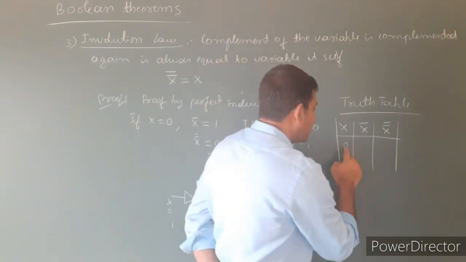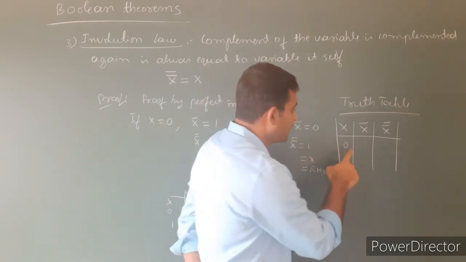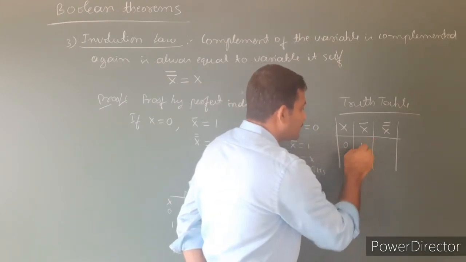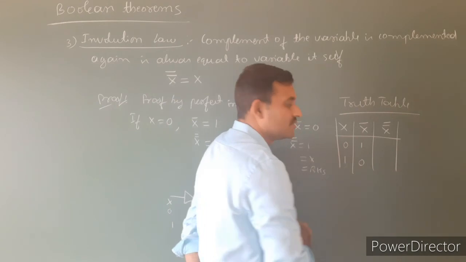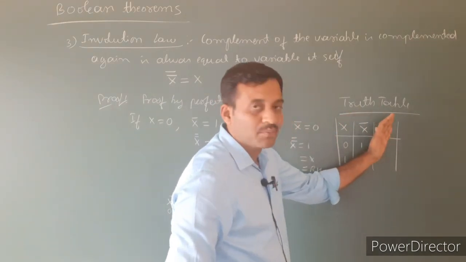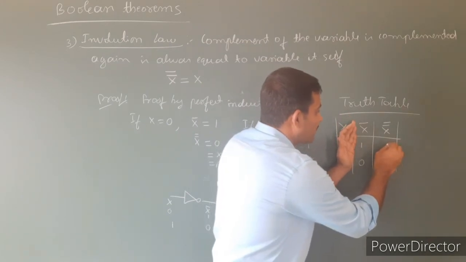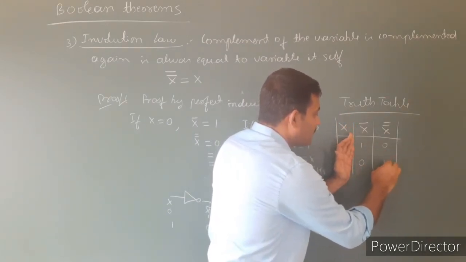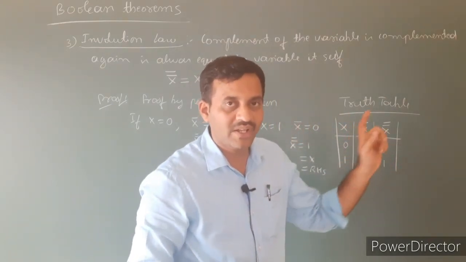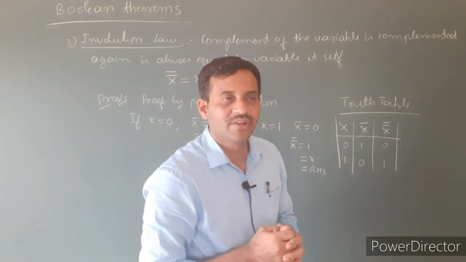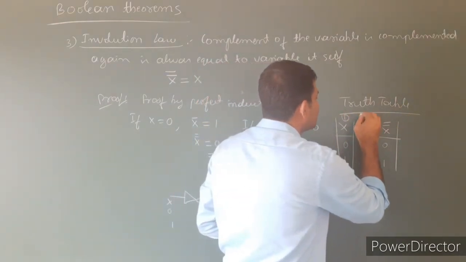If the variable is complemented, here is a 0, output is 1, here is a 1, output is 0. Again x bar is complemented: here is a 1, it becomes 0, here is a 0, it becomes 1. Observe columns 1 and 3, both are the same.